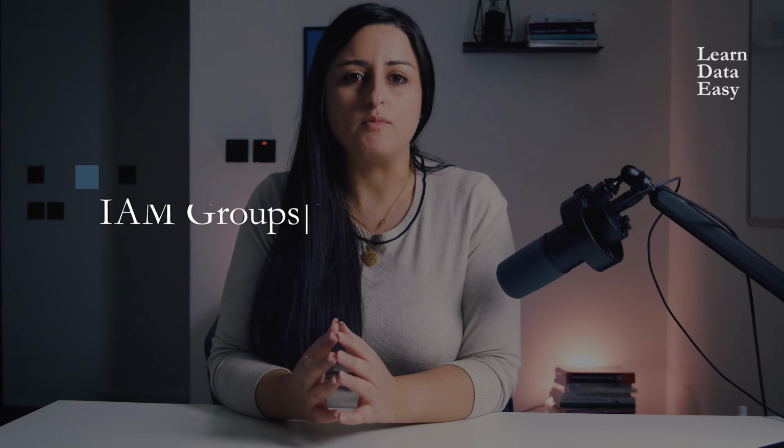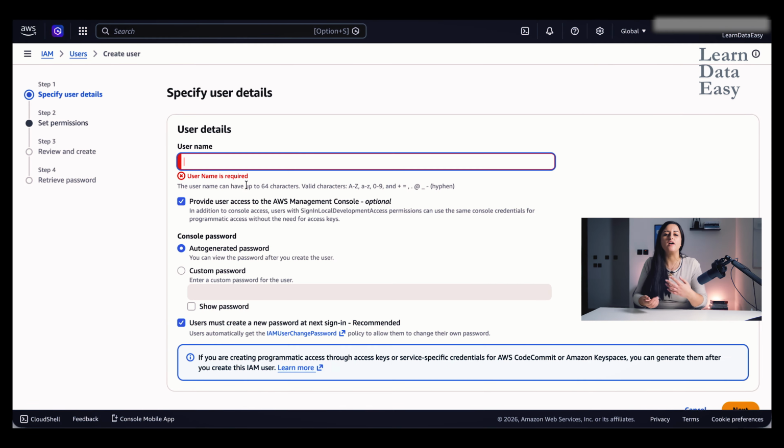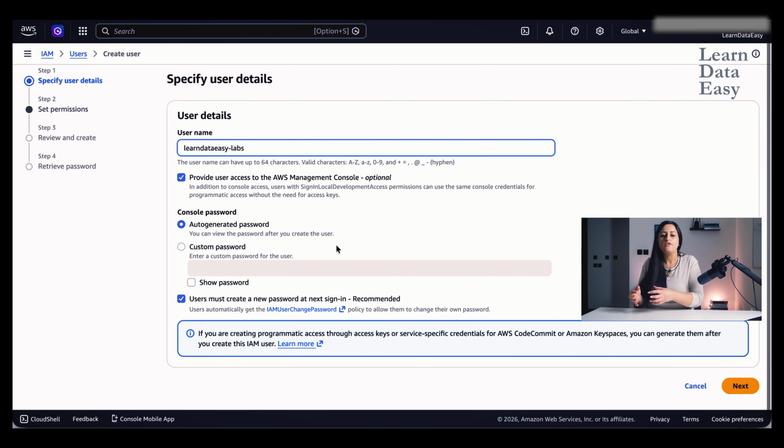Managing permissions for each user individually quickly becomes messy. That's why IAM groups exist. A group is simply a collection of users with the same permissions. Instead of assigning permissions to every user one by one, you assign permissions to a group and then you add users to that group. For example, you might have an admins group, a developers group, a read-only group, and this approach makes access much easier to manage and much harder to mess up.